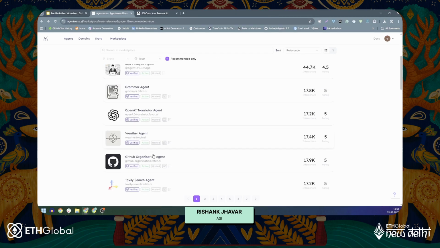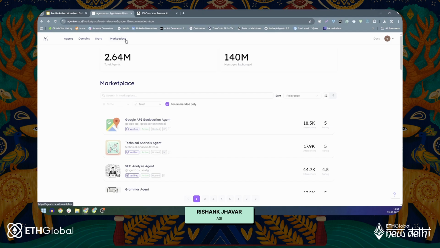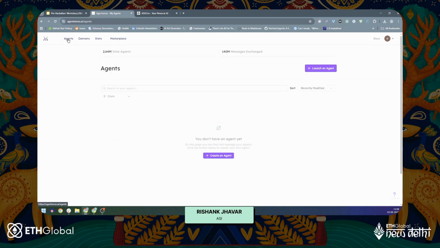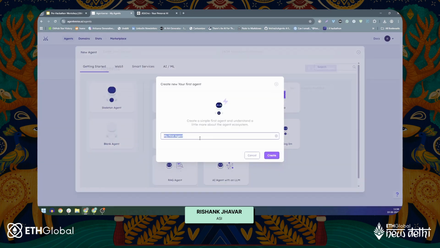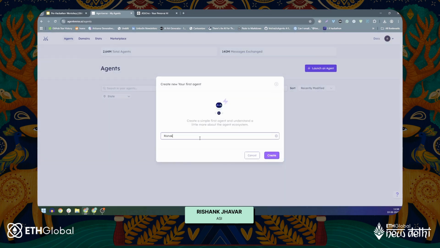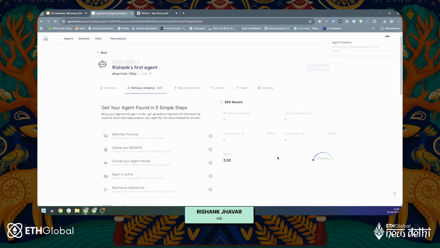I guess this would be a good point to start creating our first AI agent. To do that, navigate to the Agents tab. As you can see, this is a fresh account. I do not have any agent yet, so I'll just create an agent. For now, I'll create a very simple agent to understand a little more about the agent ecosystem. I'll click here. I will type Rishank's first agent. I'm Rishank, and I'll create an agent. It is that simple.